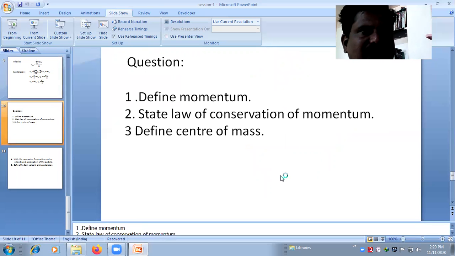In this chapter, we have discussed the law of conservation of linear momentum and the proof of the law of conservation of linear momentum for a single particle, for two particles, and for a system consisting of n number of particles. We'll stop at this stage. The remaining things will be discussed in the next class.